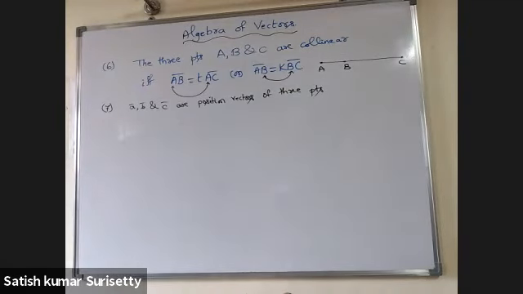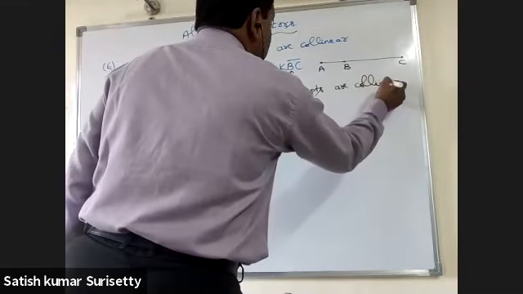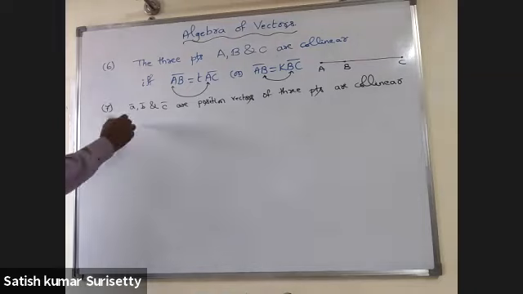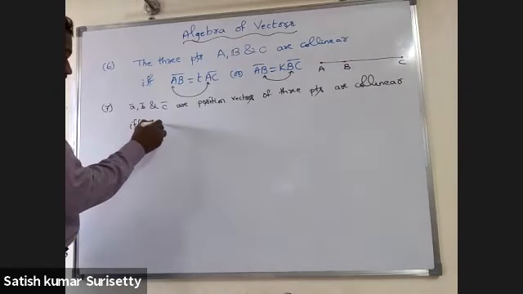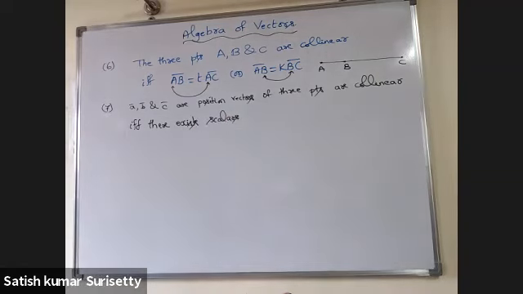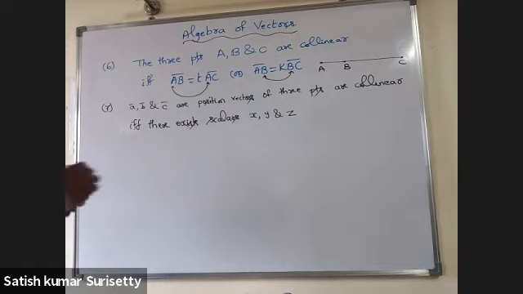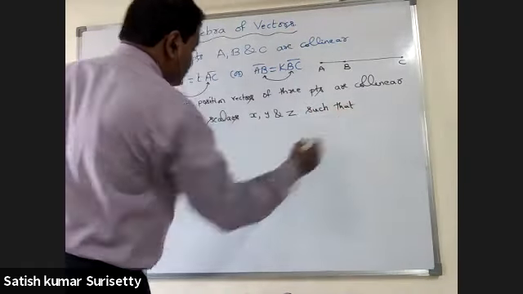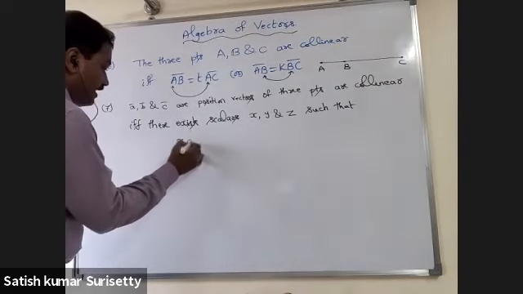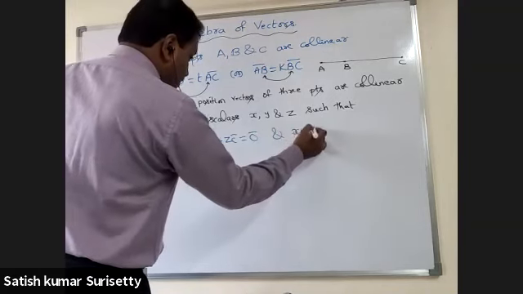They are collinear if and only if there exist scalars x, y and z such that x a bar plus y b bar plus z c bar equals 0 bar and x plus y plus z equals 0.